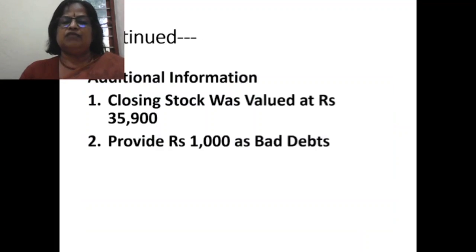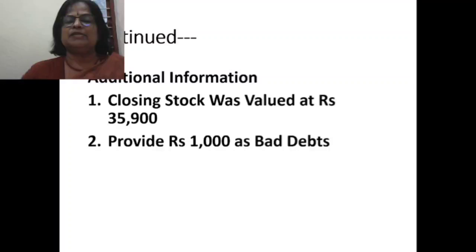Now additional information: closing stock was valued at rupees 35,900. So that we will credit to trading account and it will come as an asset in the balance sheet. Two adjustments, since it is appearing outside the trial balance. Second is provide rupees 1,000 as bad debts. So this also has two adjustments. One is that it will be debited to profit and loss account. Second is that it will be subtracted from the debtors on the asset side of the balance sheet.